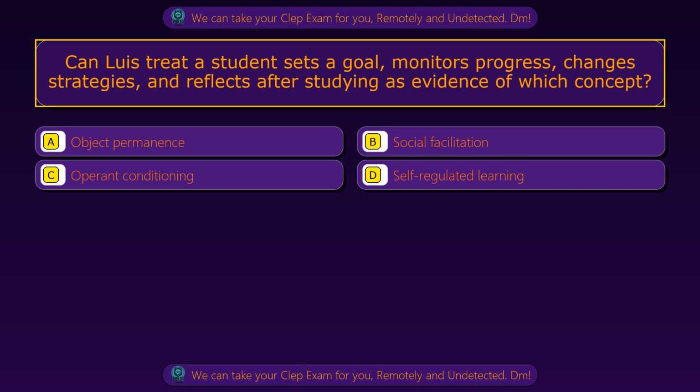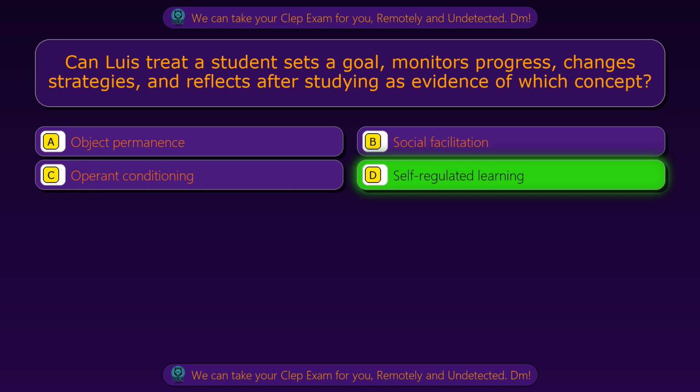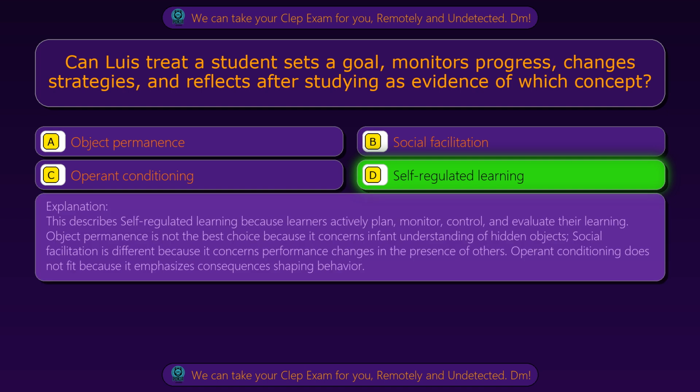Option A, object permanence. Option B, social facilitation. Option C, operant conditioning. Option D, self-regulated learning. The correct answer is option D, self-regulated learning. This describes self-regulated learning because learners actively plan, monitor, control, and evaluate their learning.